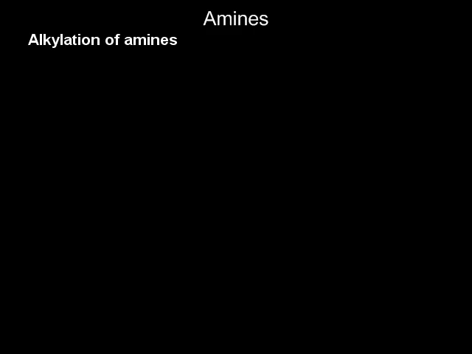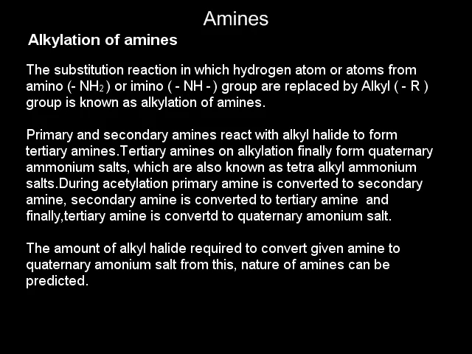Next reaction of amine is alkylation of amines. The substitution reaction in which hydrogen atom from amino or imino group are replaced by alkyl group is known as alkylation. Primary and secondary amines react with alkyl halide to form tertiary amines. Tertiary amines on alkylation finally form quaternary ammonium salts, which are also known as tetraalkyl ammonium salts.